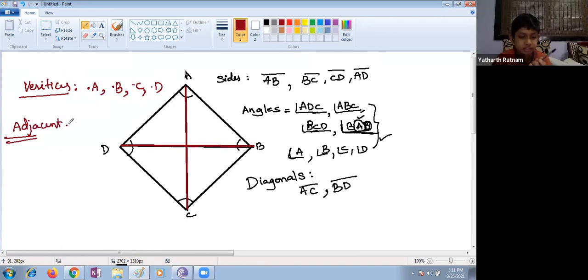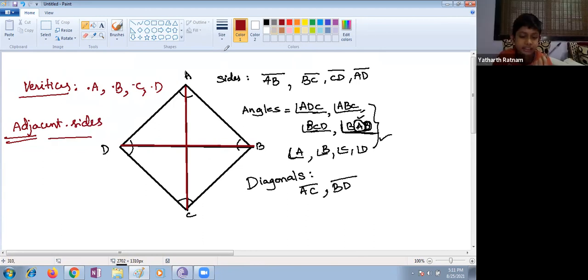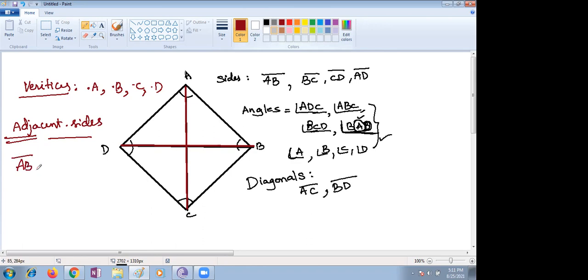Adjacent sides means side by side. Adjacent to each other means side by side. So AB is one side, then AD is an adjacent side. Very good.